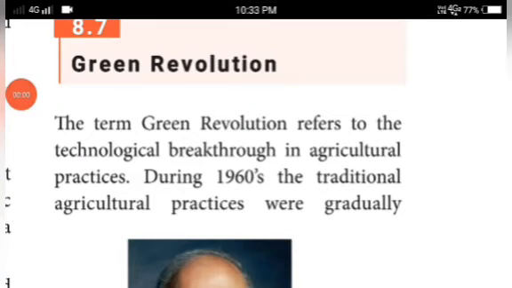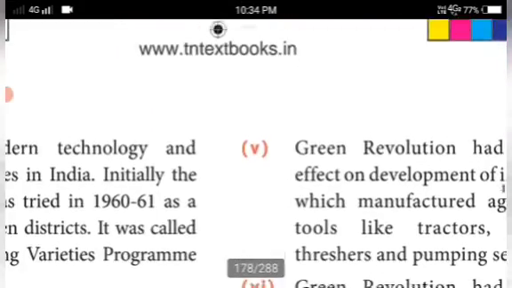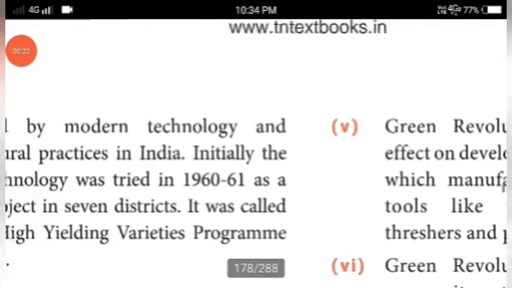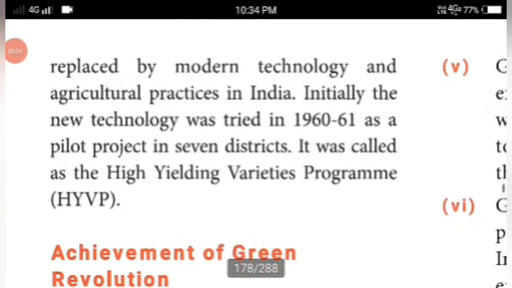Okay. The next topic is Green Revolution. The term Green Revolution refers to the technological breakthrough in agricultural practices. During the 1960s, the traditional agricultural practices were gradually replaced by modern technology and agricultural practices in India.